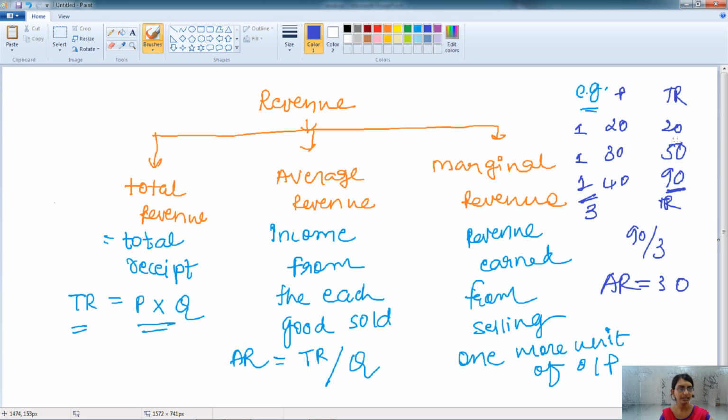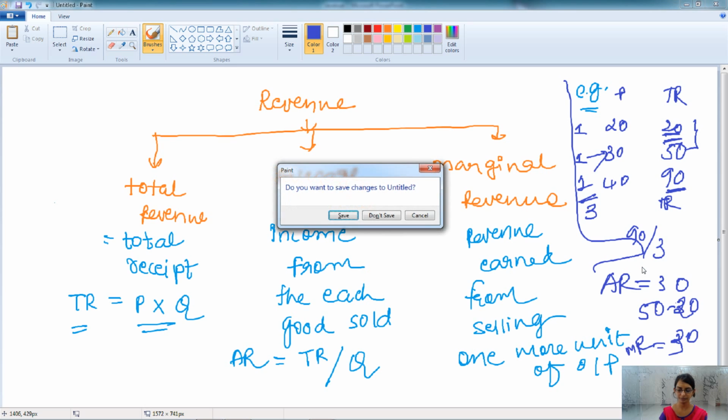When we are selling the first unit, our total revenue is 20. When we are selling the second unit, our total revenue becomes 50. So 50 minus 20, that is 30, is our marginal revenue. Here it is the deduction, 50 minus 20. So this is about the calculation of the AR, MR and the TR.